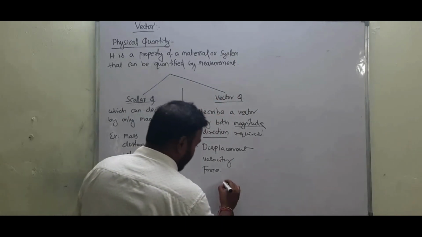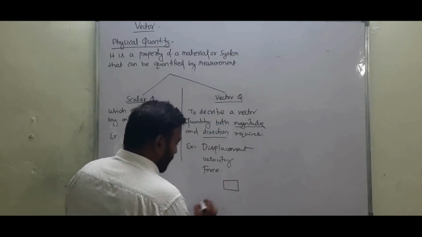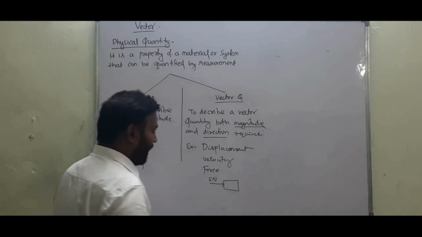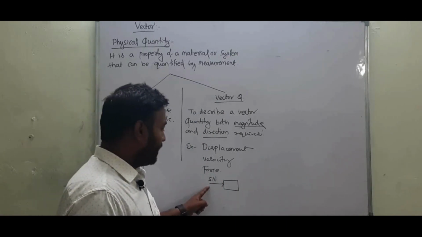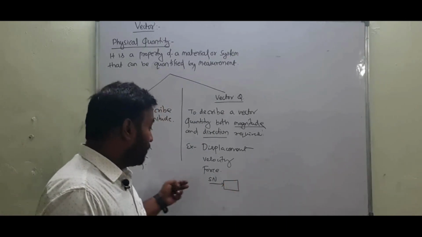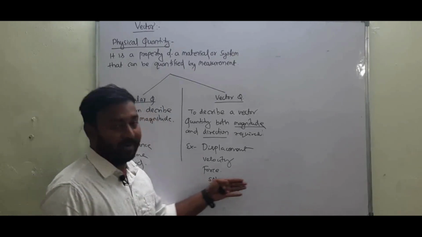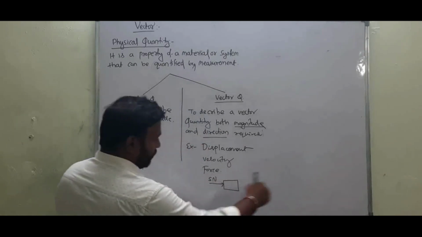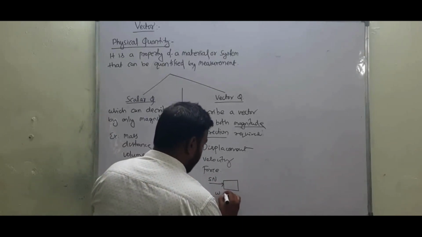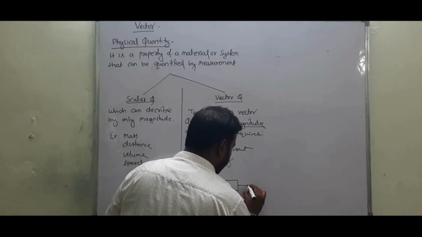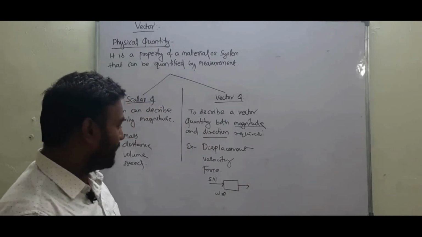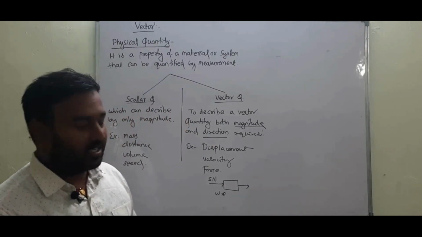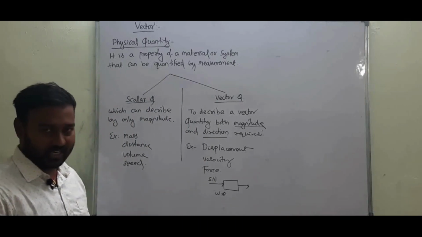For example, if this is a body and we are applying some force, let's suppose 5 Newton, then this body will move in the direction in which we are applying the force. If we are applying the force from west to east, then the body also moves in that direction. So to describe a vector quantity, we require magnitude as well as direction.